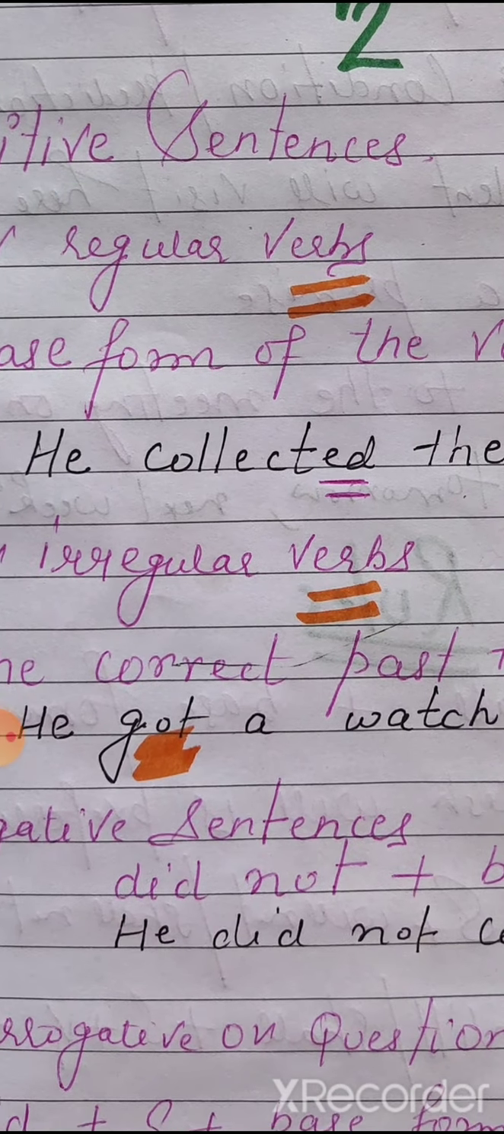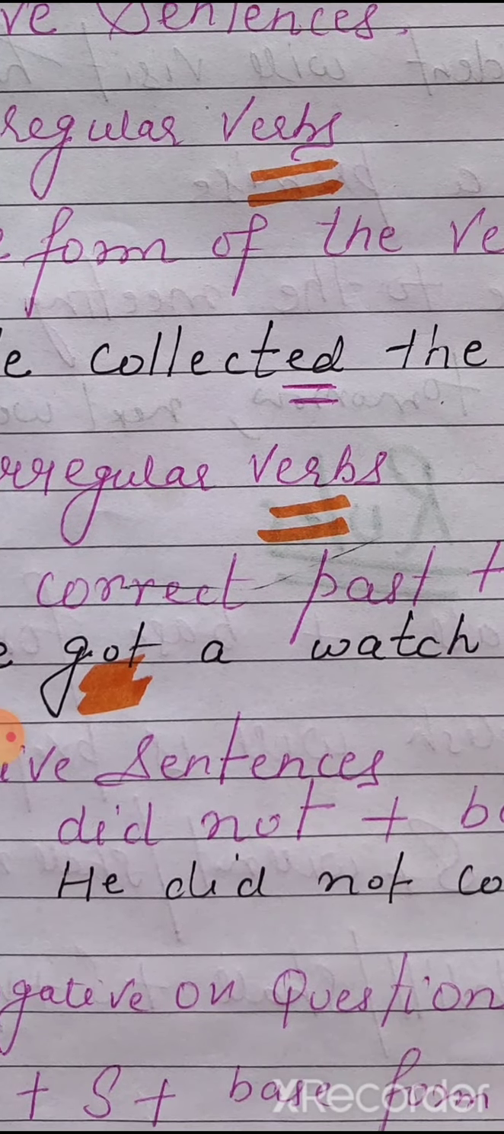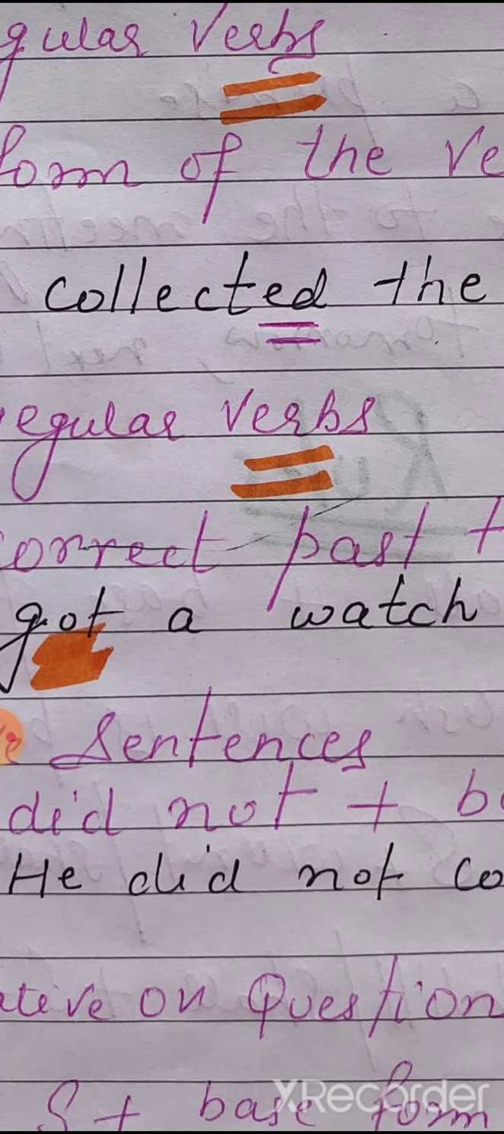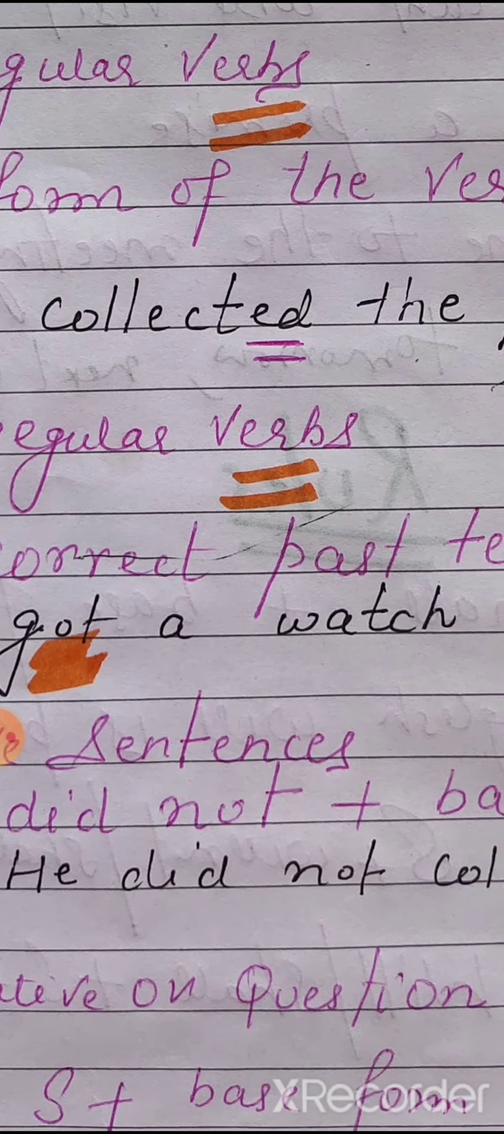And while making negative sentences, the structure will be like this: subject plus did not plus base form of the verb, because did is the second form of the verb itself. Then after did not, we will use the first form of the verb. He did not take, he did not collect, meaning after did not we will use the first form of the verb.